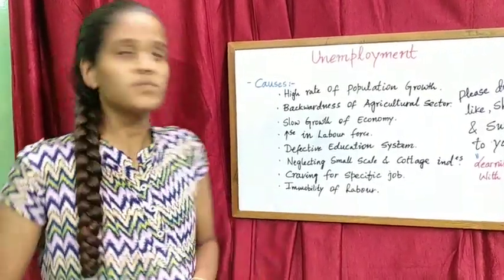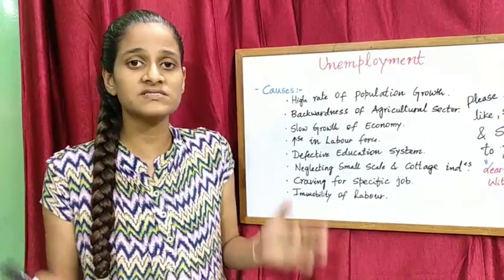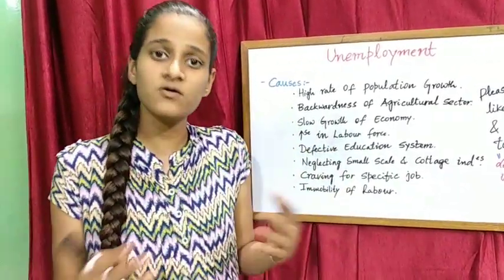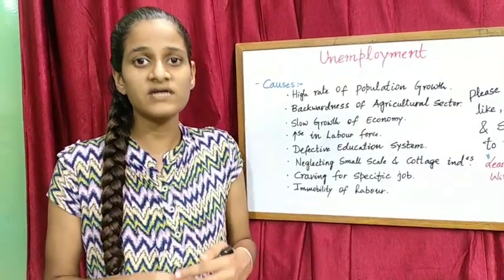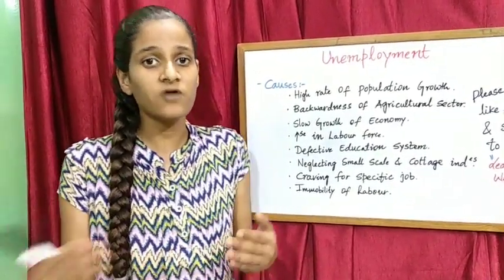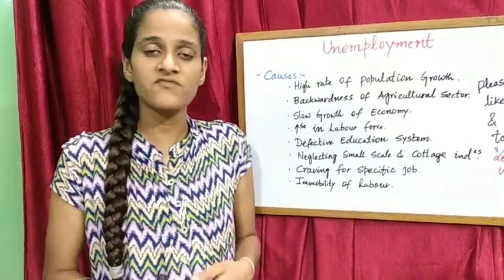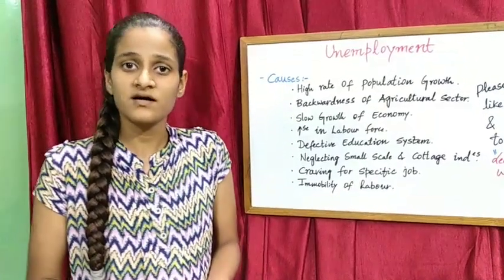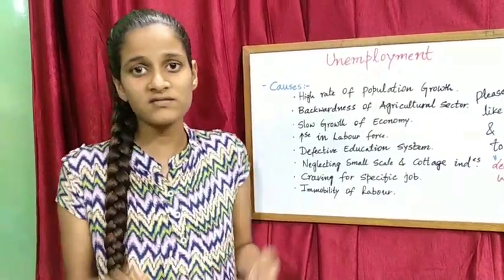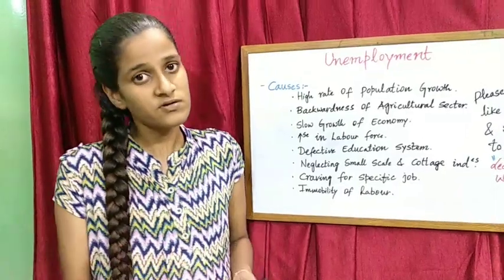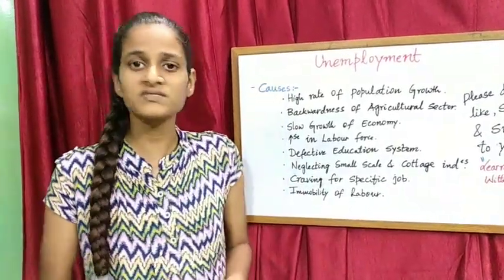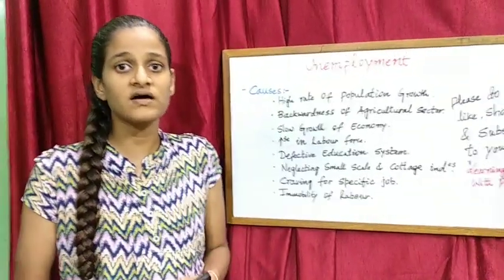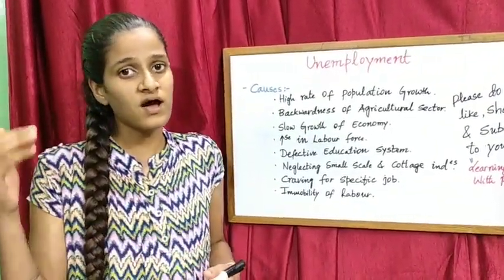And next, immobility of labor. Many times we can see that people get jobs out of their state, out of their country. There will be a good job opportunity, but the people are not ready to move from one place to another. People are not ready. So what happens? They will be back and they will not get an employment opportunity. So due to this also, we can see that unemployment is increasing. So friends, these are some of the causes which help to increase the unemployment rate.